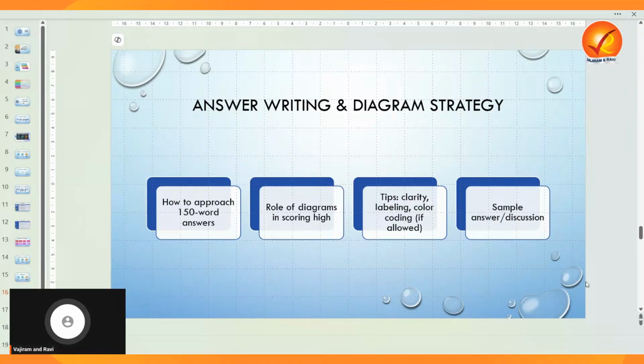Okay, and always use well-labeled diagrams wherever possible, so that they can fetch extra marks and clarify your points. So practice writing within the word limit. That is most important, so that you focus on clarity and factual precision. And always remember, neatness and proper labeling in diagrams are always as important as content.